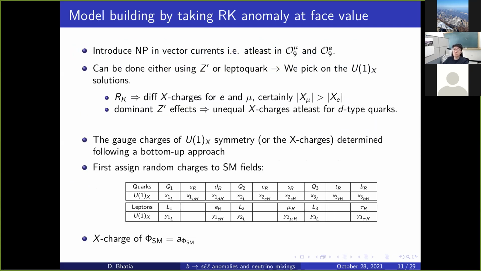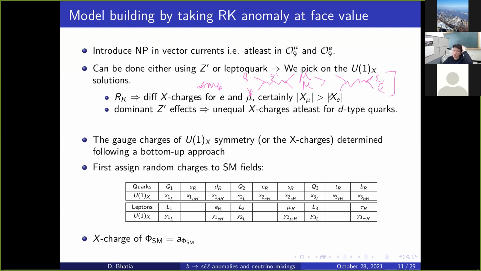Then our task was that we want to explain these anomalies simply by a Z prime solution, where we have some tree level B to S, then we have Z prime, and this Z prime then can go to L L and dominantly to mu mu. So this was the minimal thing which we wanted, and we wanted the amplitude of this to be greater than the amplitude of B to S to E E. So that was our minimal requirement.